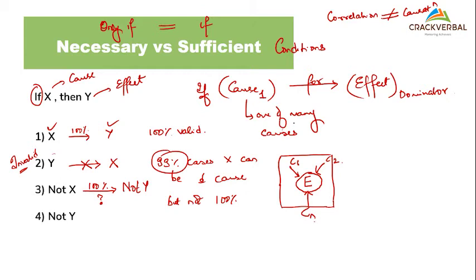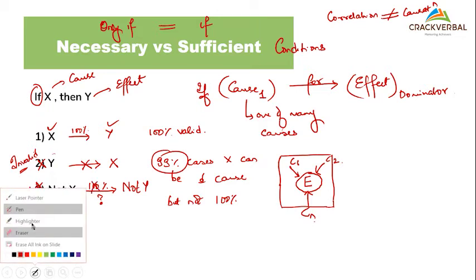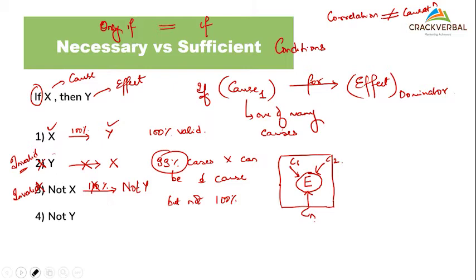This is one of the many causes. So for Y, maybe there is cause 2, maybe there is cause 3. So this is again a 99% possibility. It is definitely not a 100% possibility. I would say this is invalid. This is 99, not 100. Clear with this, everyone? So let's move to the next.